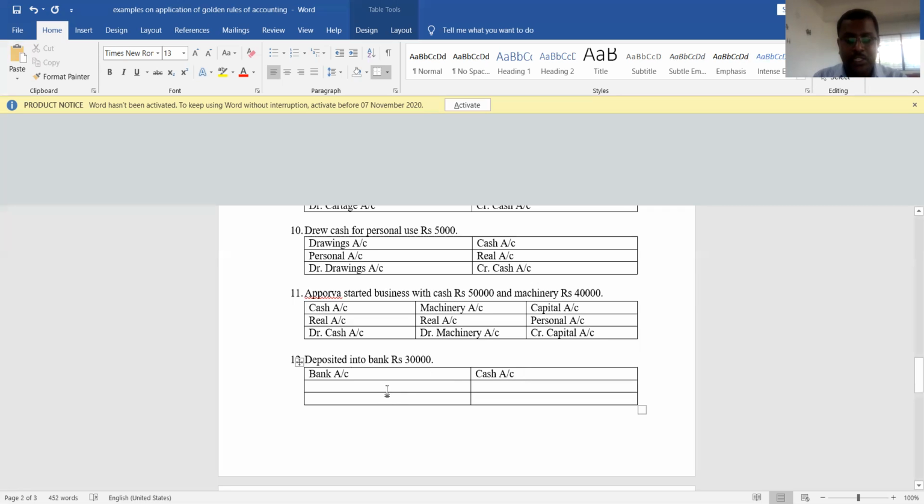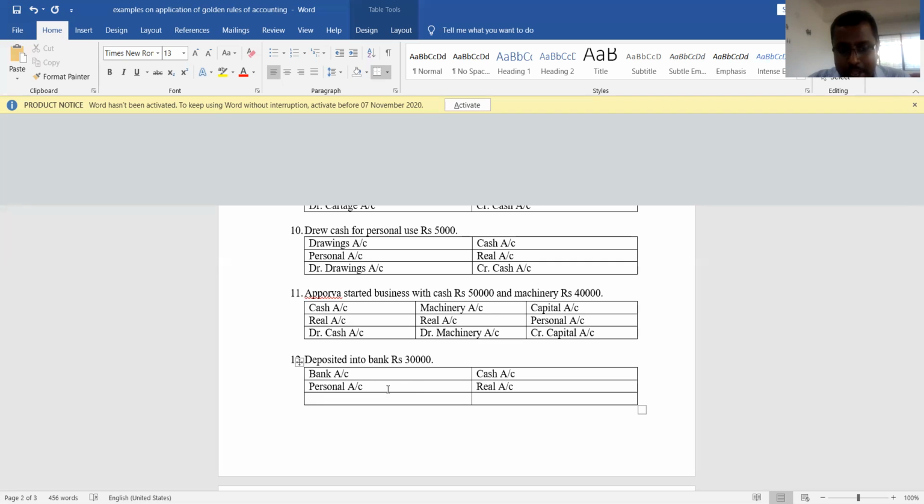Now, bank is which account? Actually, bank is an artificial person, so it is a personal account. Cash is a real account. Now let's see which rule is applicable to bank.